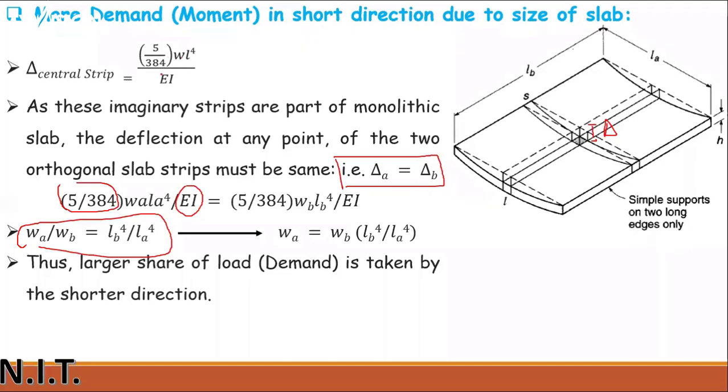So this formula will be equal to one another, like delta A equals delta B. Put this formula with respect to A and B and rearrange this equation for small WA. Thus, a larger share of load demand is taken by the shorter direction, as you can see over here. A means shorter direction and B means longer direction.